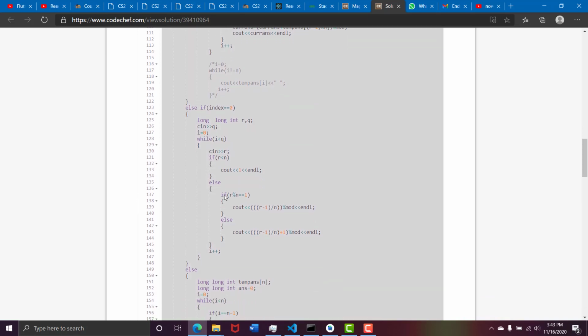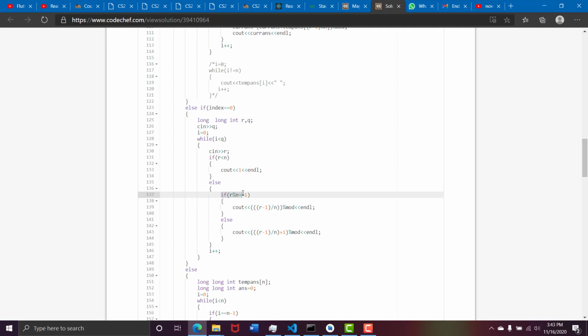So if r is less than n, that is a single round, then the answer is 1. Otherwise, we need to minimize the other person's candies also, right? So if the round ends at index 1, like r mod n is equal to 1, that means the other person will take an odd number of candies only in the last round.